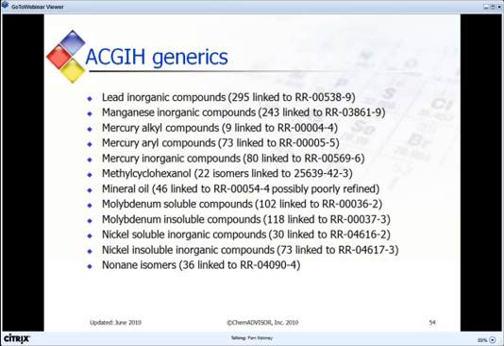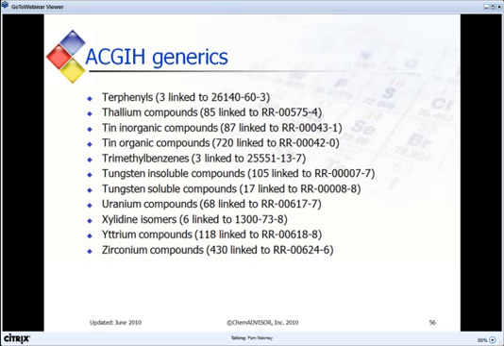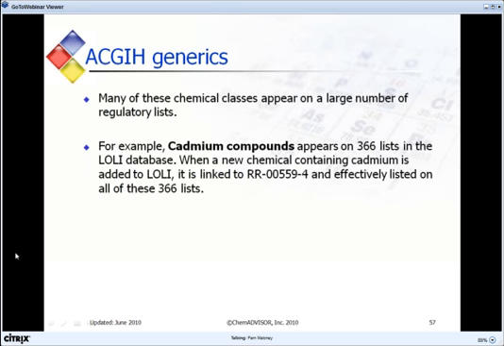See that we have almost 300 chemicals linked to lead inorganic compounds, 243 inorganic manganese compounds, 345 chemicals linked to selenium compounds. And the list goes on, ending with 430 specific chemicals linked to the generic listing of zirconium compounds.